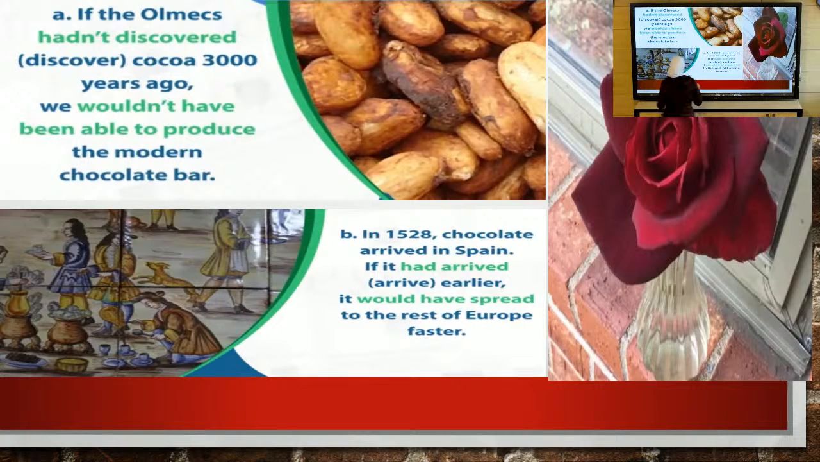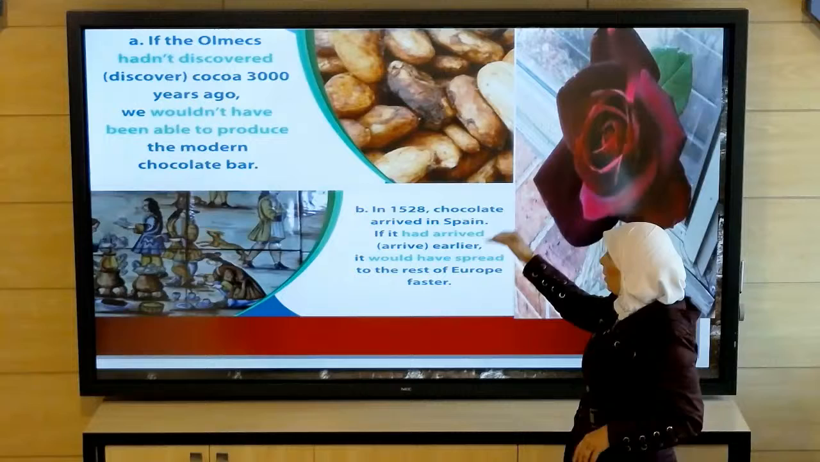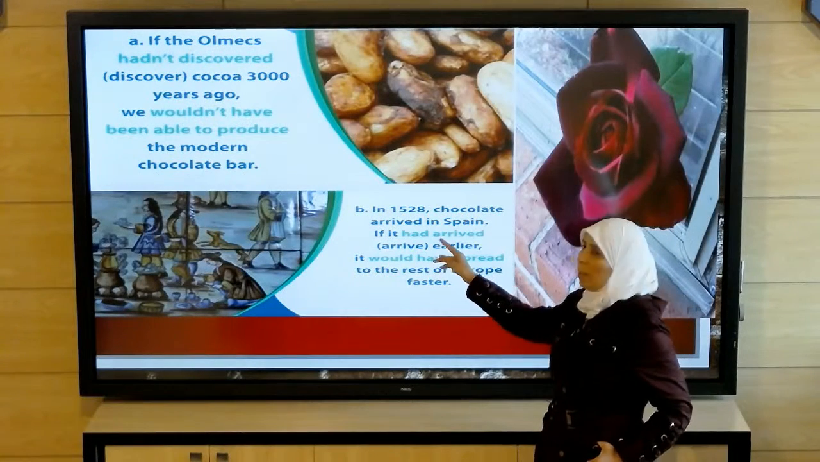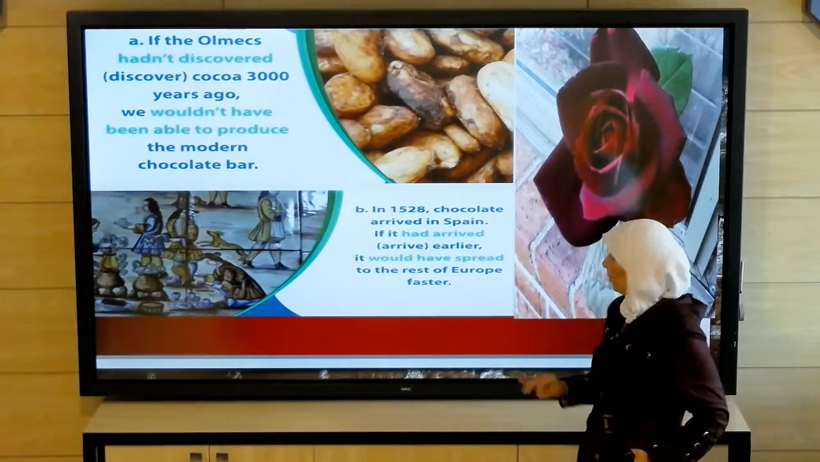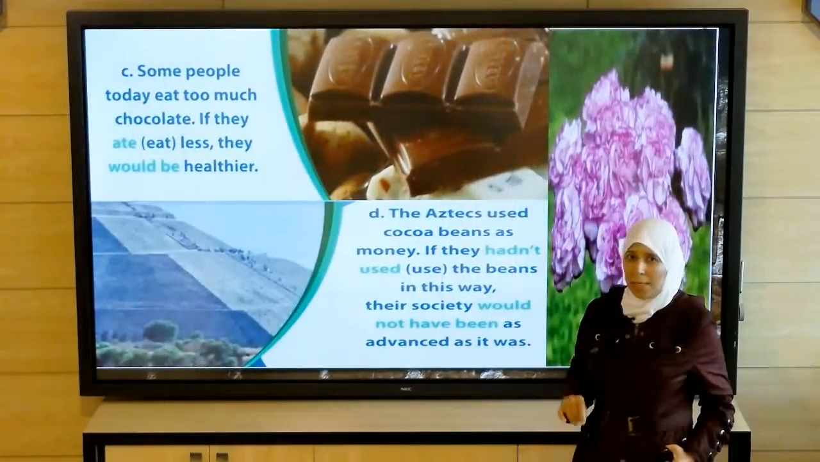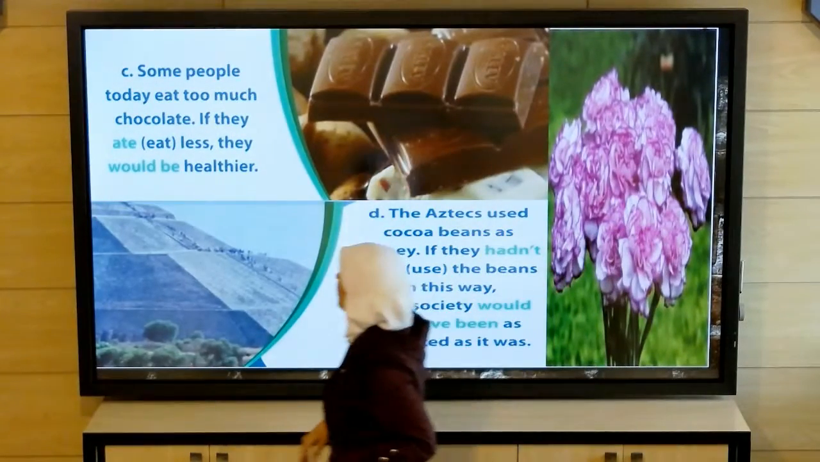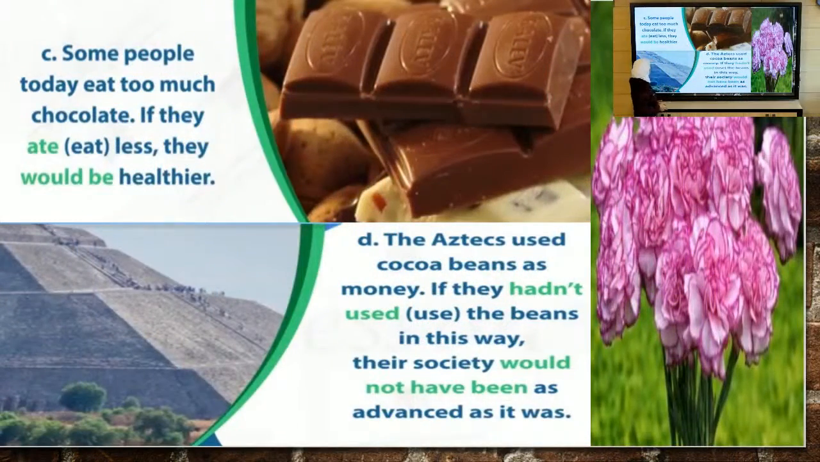bar. The second one, in 1528, chocolate arrived in Spain. If it had arrived earlier, it would have spread to the rest of Europe faster. So here also we have would have spread, and the first one must be past perfect, had arrived. Arrived is a regular verb, we add ed. C, some people today eat too much chocolate. If they eat less, they would be healthier.